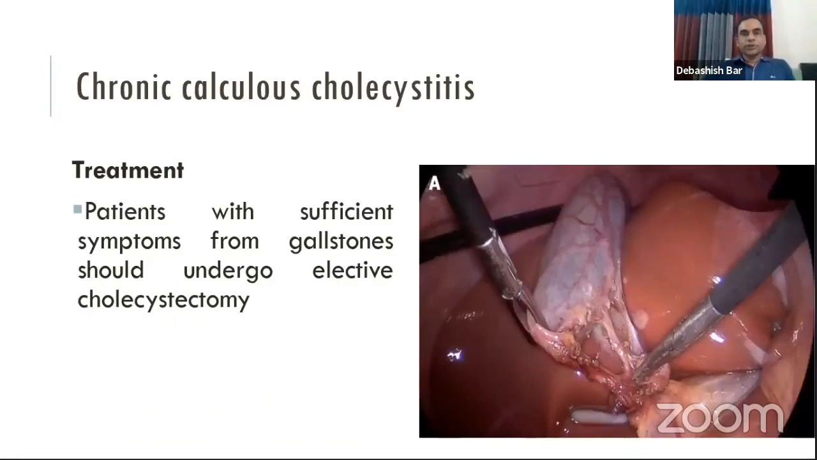What is the treatment of chronic calculous cholecystitis? The treatment is clear cut, and the patient should be advised for cholecystectomy. Nowadays, laparoscopic cholecystectomy is the most preferable operation rather than open cholecystectomy.